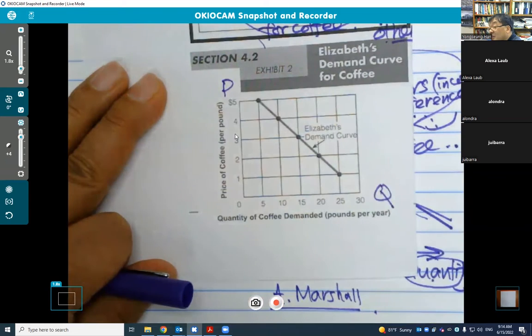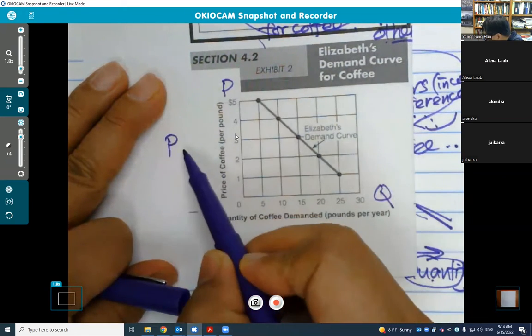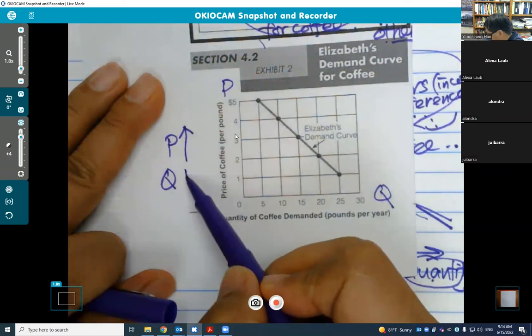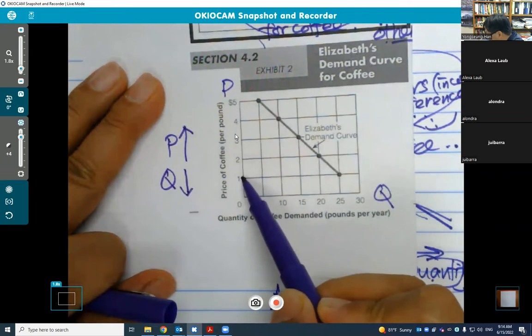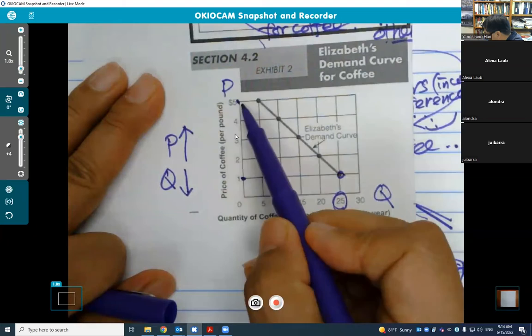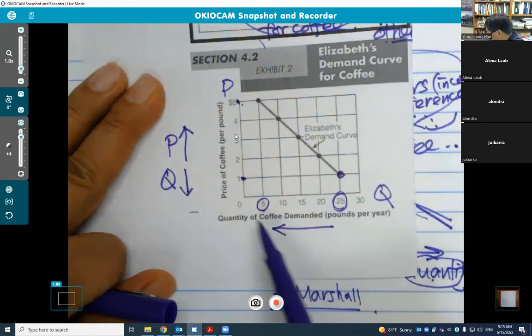Now this is the price and this is quantity. What we can see is that when the price of coffee increases, what happens to the quantity of coffee that we want to buy? We know that this declines, from $1 to $5. We used to buy 25 pounds, but at this price we buy only 5. So quantity declines when price increases.